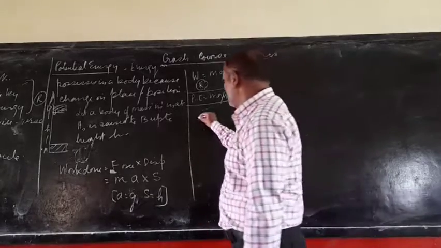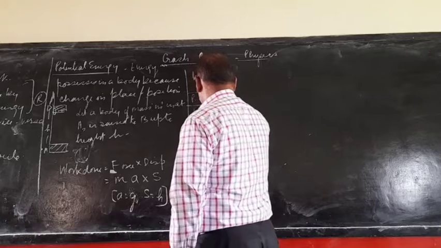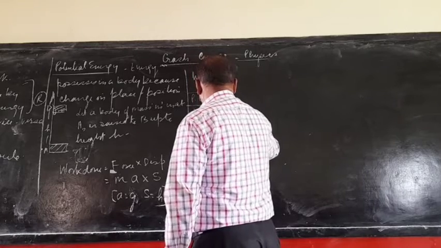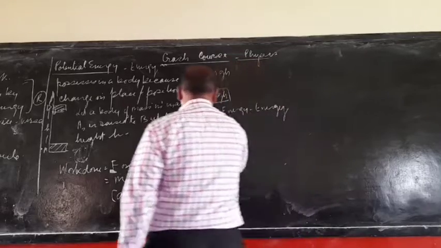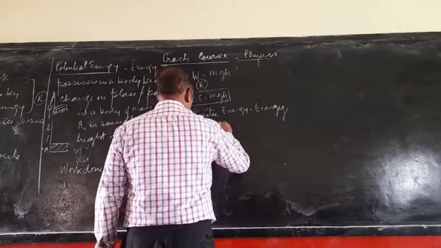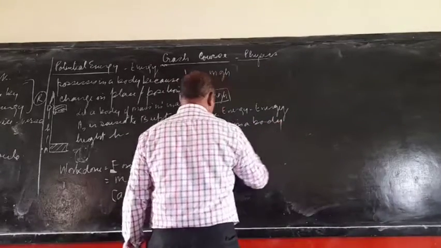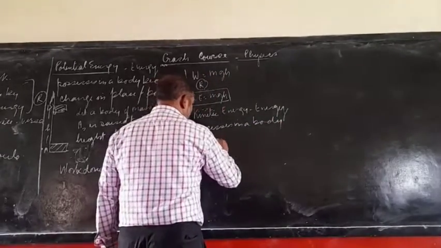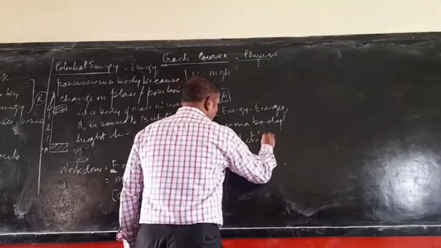Now I am coming to this now. Kinetic energy. Energy possessed in a body because of its motion.